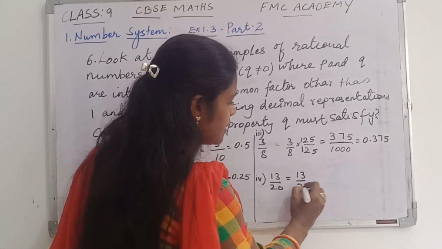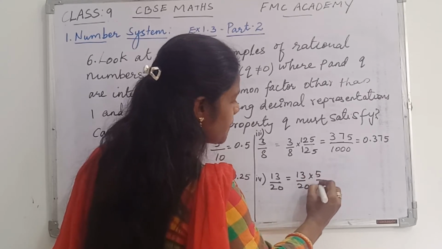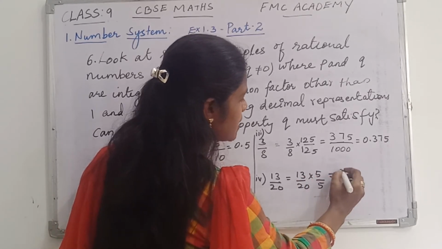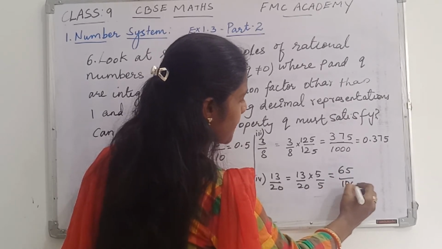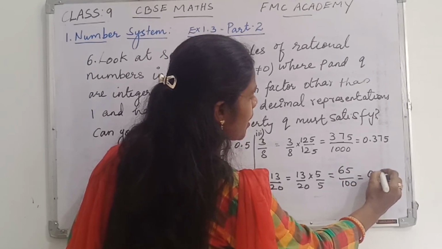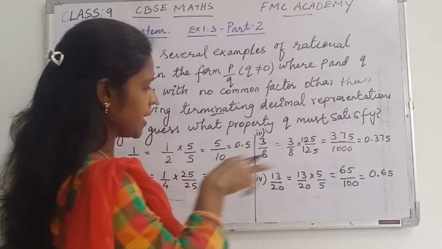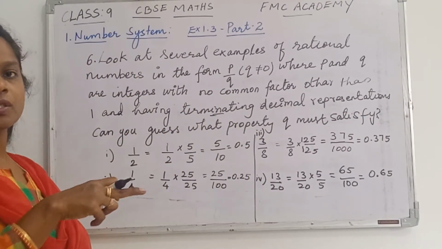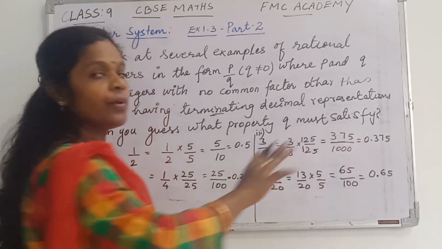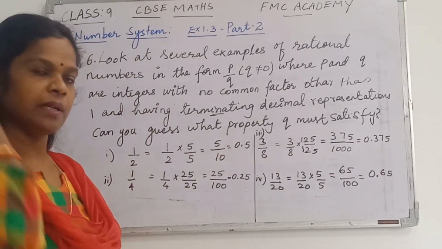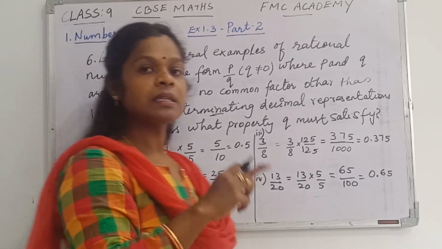13 by 20, we multiply by 5. So 13 5s are 65 and 20 5s are 100. So the answer here will be 0.65. Next, you can see in all the decimal expansions, if you see the result, all are terminating decimals. All the 4 examples that I have taken are terminating decimals.